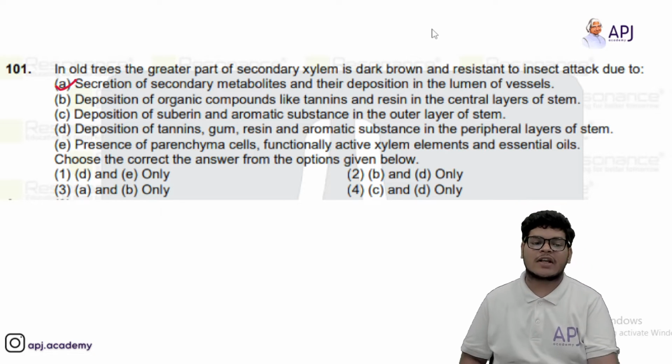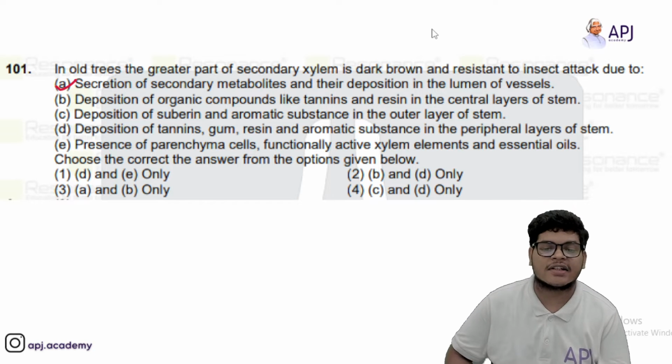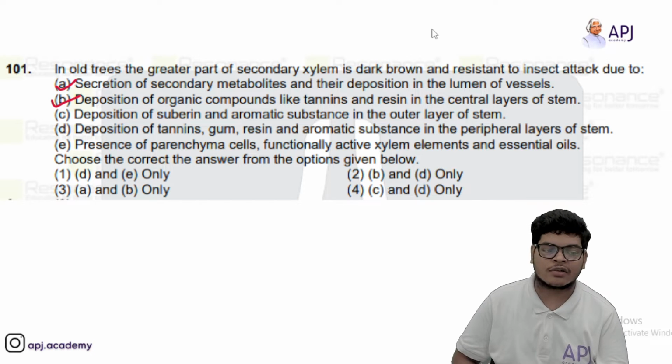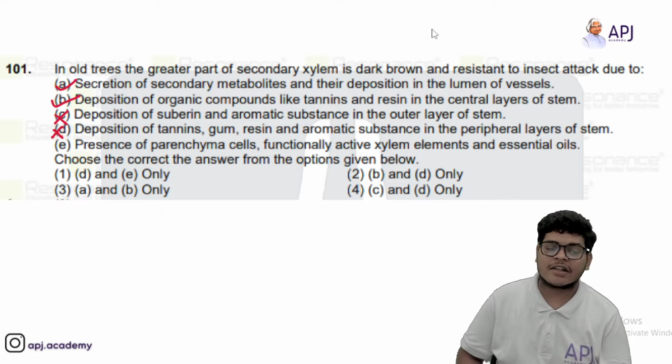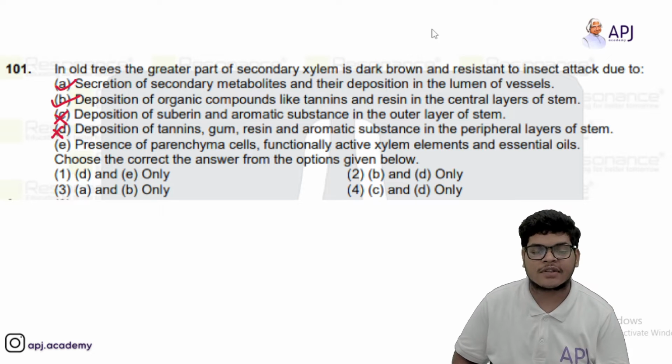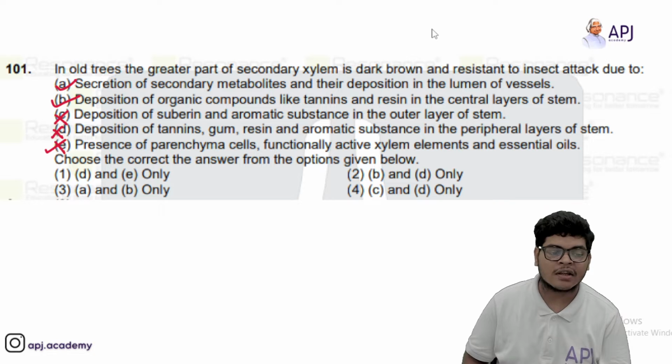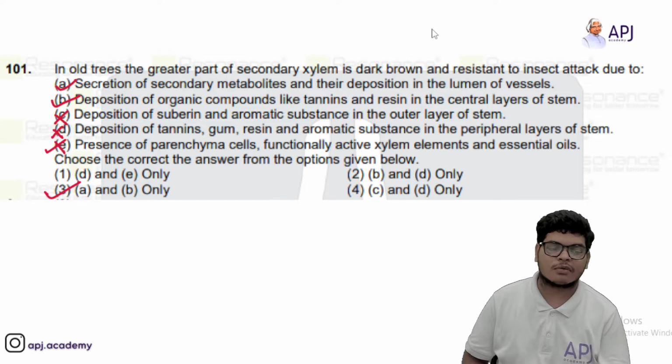And deposition of organic compounds like tannins and resin in central layers of the stem, this is also right. Deposition of suberin and aromatic substance, no. Deposition of tannins, gums, resin and aromatic substance, again this is incorrect. Presence of parenchyma, functionally active xylem elements and essential oils, again this is wrong. So A and B are correct, so the answer should be the third option.